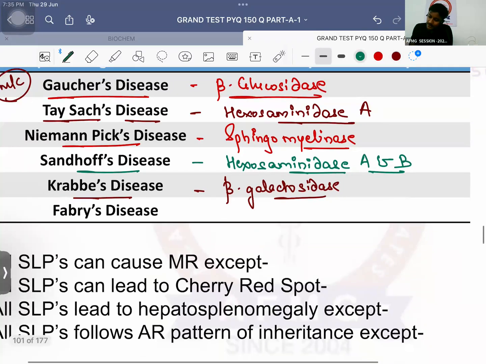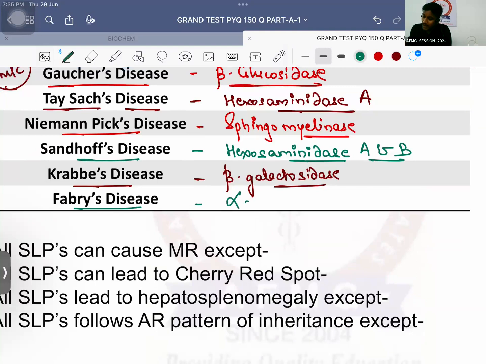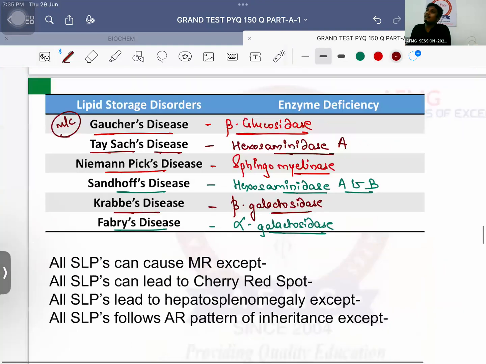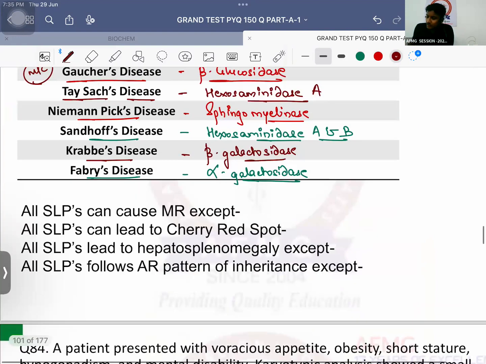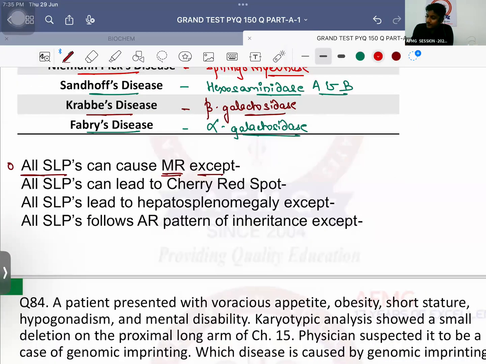Next important is Fabry's disease due to deficiency of alpha galactosidase, also known as alpha galactocerebrosidase, also can be called as alpha galactosyl ceramidase. Okay, and last is aryl sulfatase A deficiency leads to metachromatic leukodystrophy. Then all sphingolipidosis can cause mental retardation except